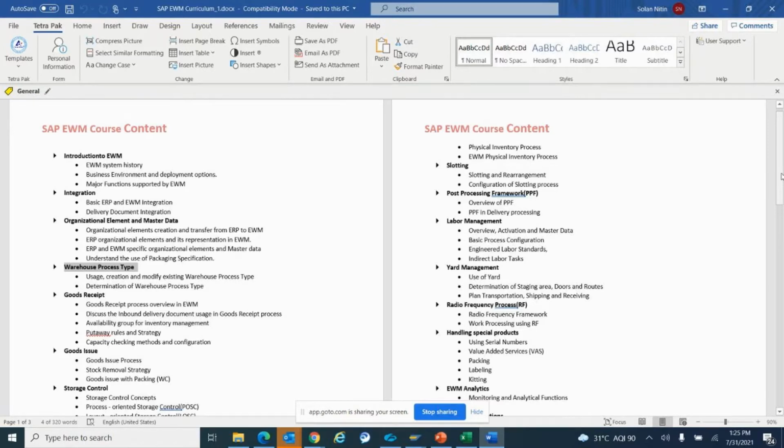Then handling special products. So how we can perform the activities when we have the serial number activated in the system. Then value added services. This is one of the unique processes of EWM, how the value added service works. Value added service means that before delivering material to the customer, if you want to do some special labeling on the materials, if you want to add some labels, print something, or type something on the material like our company logo, that is basically known as value added service. So these things we basically perform in the value added packaging.